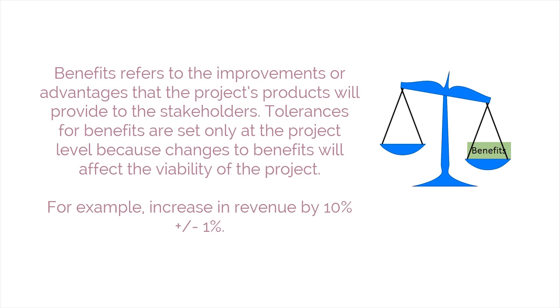Tolerances for benefits are set only at the project level because changes to benefits will affect the viability of the project. For example, increase in revenue by 10% plus or minus 1%.